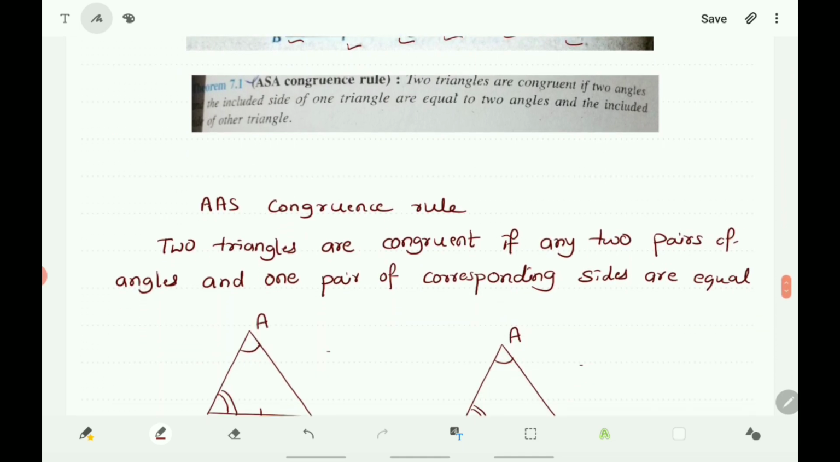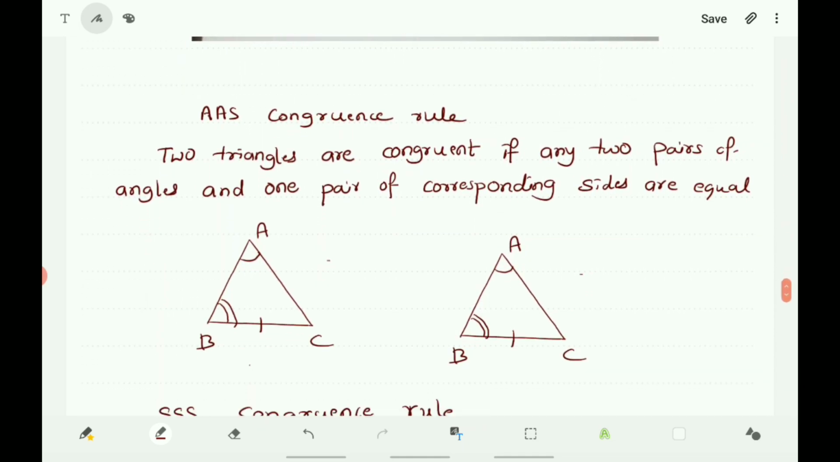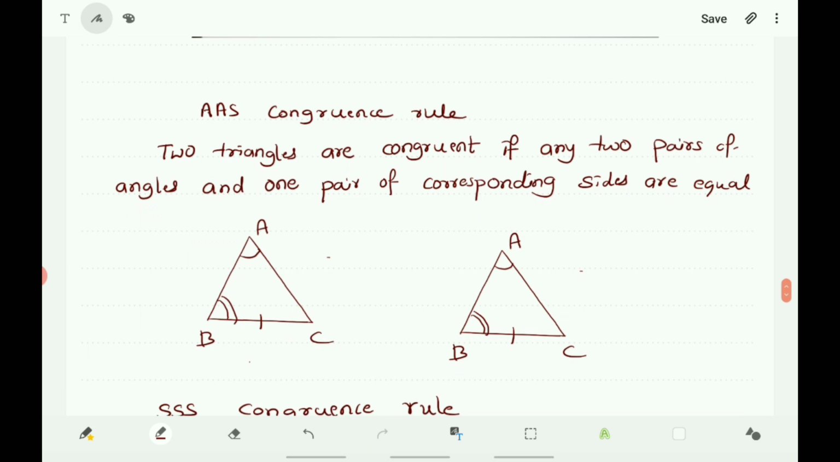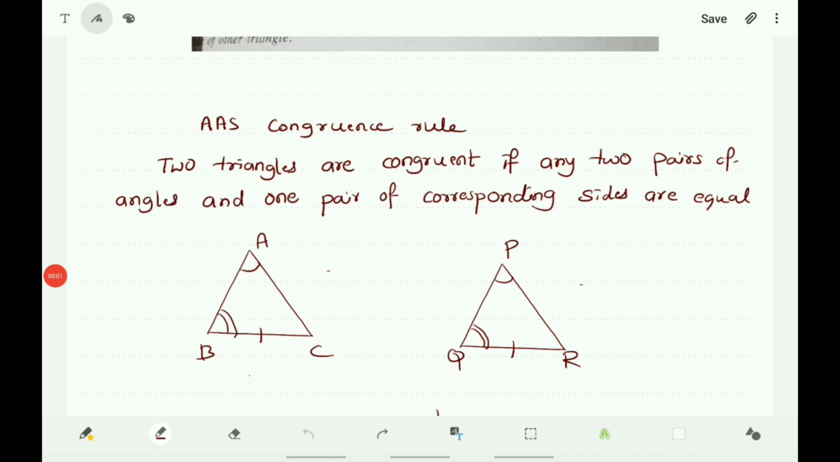Next, about AAS congruence rule. According to the statement of the AAS congruence rule, two triangles are congruent if any two pairs of angles and one pair of corresponding sides are equal. In triangle ABC and triangle PQR, angle A is equal to angle P and angle B is equal to angle Q, that is AA, and side BC is equal to side QR, that is S, that is AAS, angle angle side.